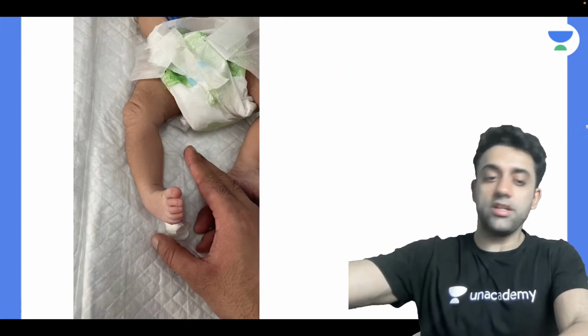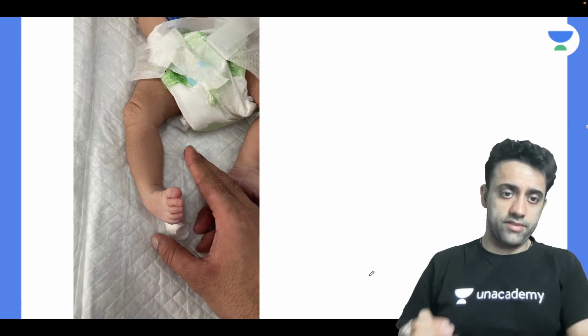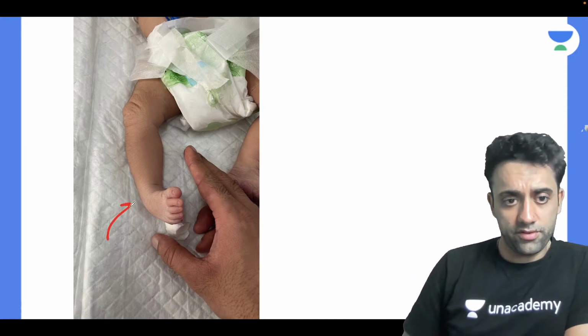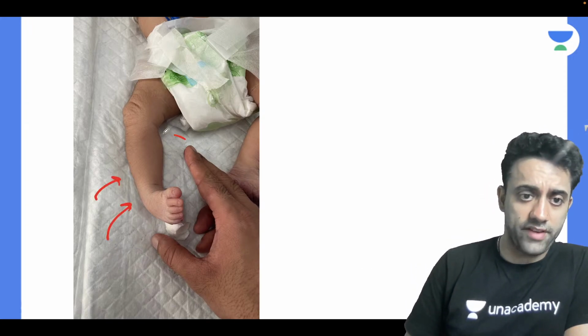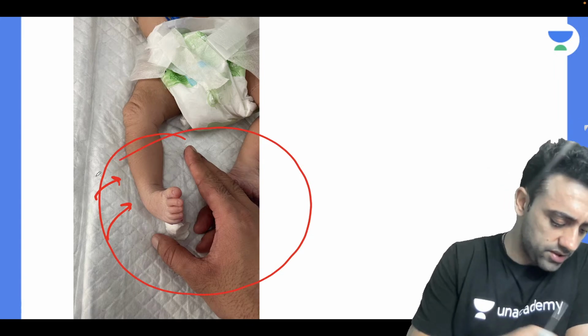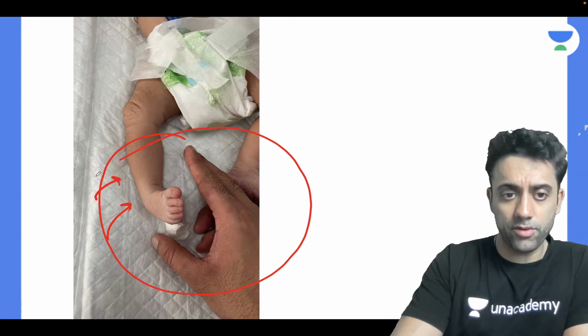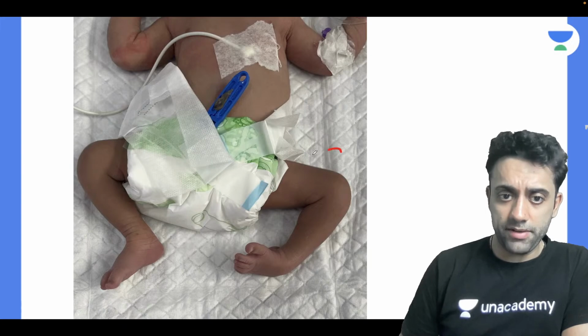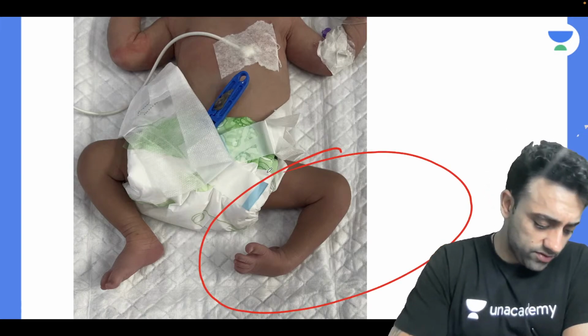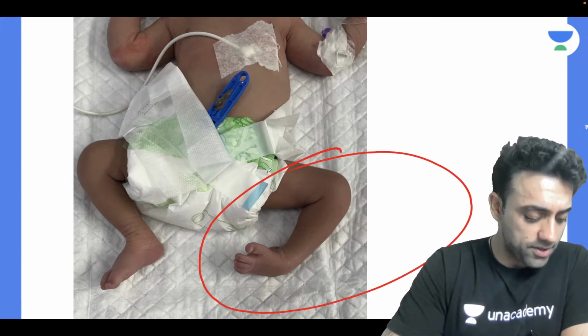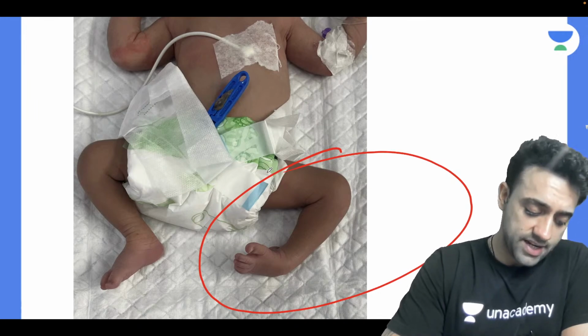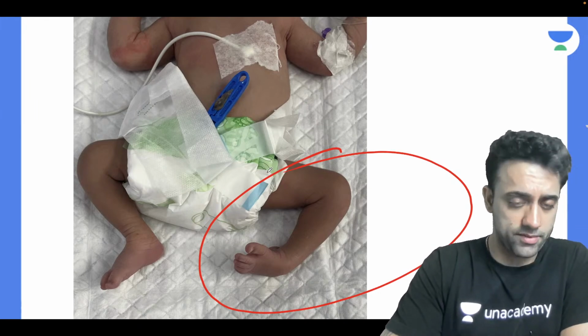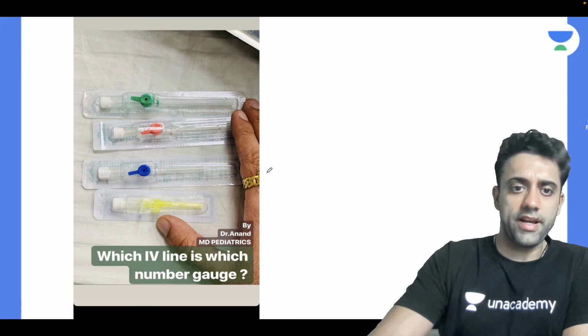Okay. Next question. Yeah, this also. Very beautiful. This is my patient only. CTEV. Can we see that clubfoot? Can we appreciate this picture? Yes, clubfoot. One more picture. I think I have this one. Can we appreciate this? Yes or no? Clubfoot, very important. Yes, congenital. Osama Sheikh is very right. Congenital talipes equinovarus deformity. Clubfoot. Very, very true. Next question.